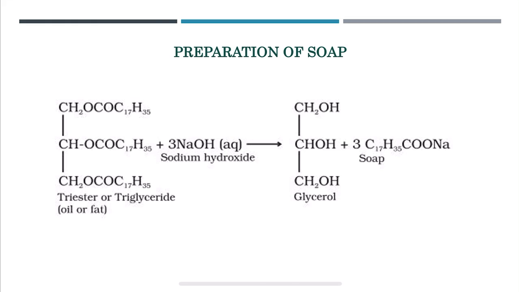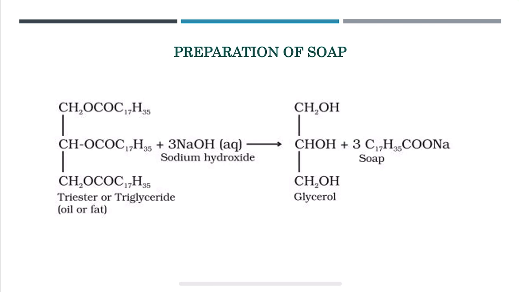Glyceryl tristearate, or triester, or triglyceride, combines with concentrated sodium hydroxide or potassium hydroxide. We can use any of the alkalis; both sodium hydroxide and potassium hydroxide are alkalis, and either one can be used.